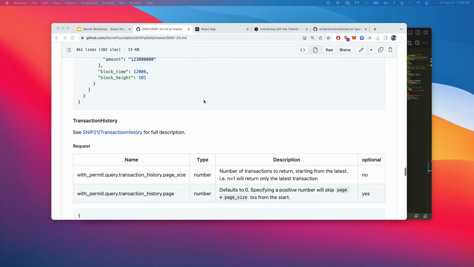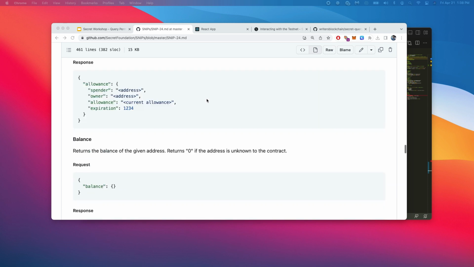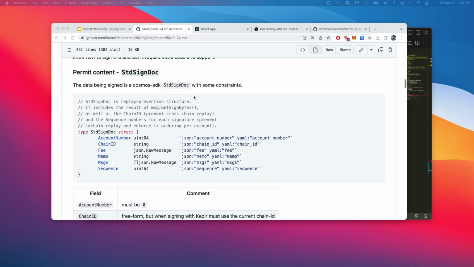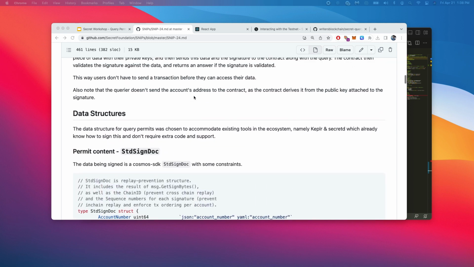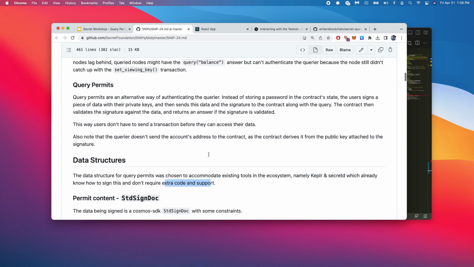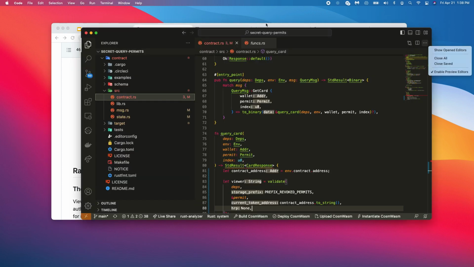Yeah. So I just want to make sure you have all this information. What we're doing right now is a practical application of what this document teaches you. And again, this data structure for query permits was chosen to accommodate Keplr and SecretD, which already know how to sign and don't require extra code and support. Okay. Let's jump back in.